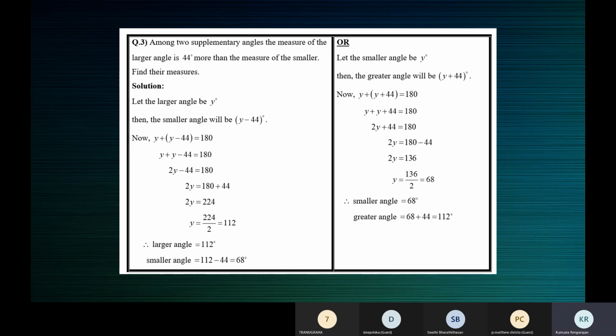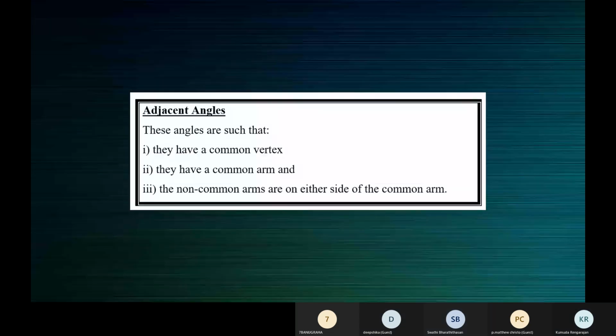Take a screenshot. In case you have not finished, please take a picture. Done, children? Yes, ma'am. Took screenshot. Okay.